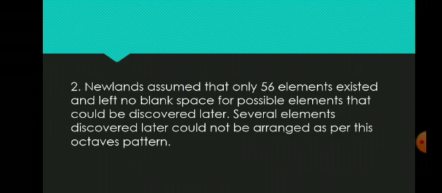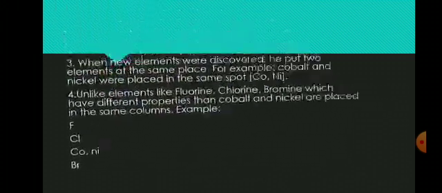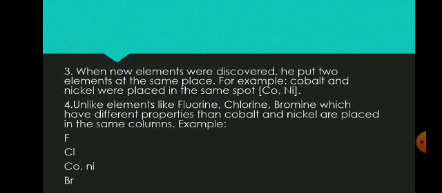Second limitation is, Newlands assumed that only 56 elements existed and left no blank space for the possible elements that could be discovered later. Several elements discovered later could not be arranged as per this octave pattern. When new elements were discovered, he put two elements at the same place. For example, cobalt and nickel were placed in the same slot.